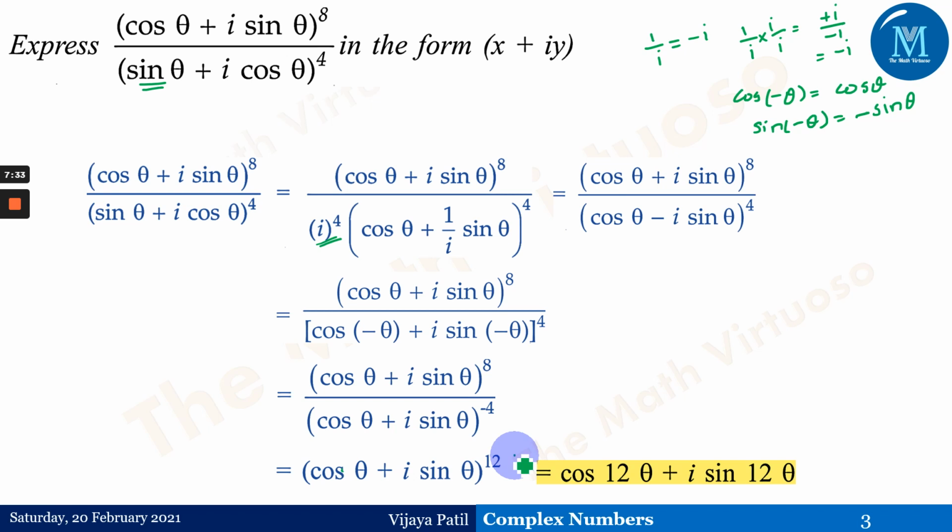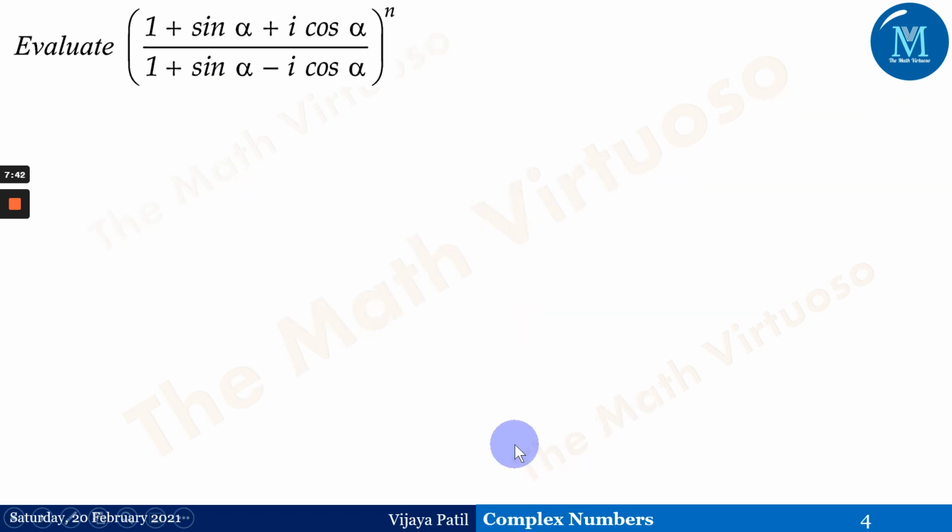So here we have applied the De Moivre's theorem, right? Now next is to evaluate (1 plus sin theta plus I times cos theta) upon this, to the power n, right? First of all, let us see what to do with this 1.